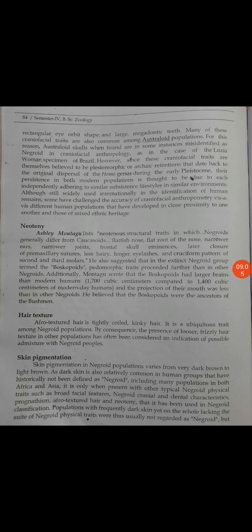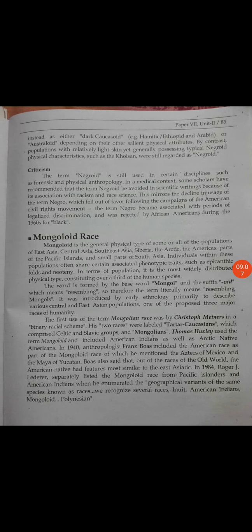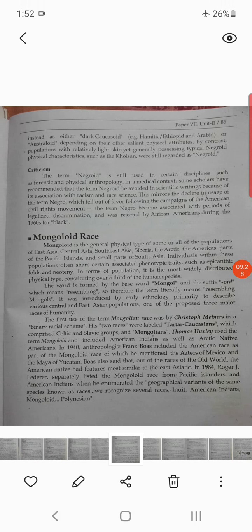Then Mongoloid race. Mongoloid is the general physical type of some of all population in East Asia, Central Asia, Southeast Asia, Siberia, and Arctic. The word is formed by the base word Mongol and suffix oid, which means resembling. So, therefore, the term literally means resembling Mongols. That is a Mongoloid race.